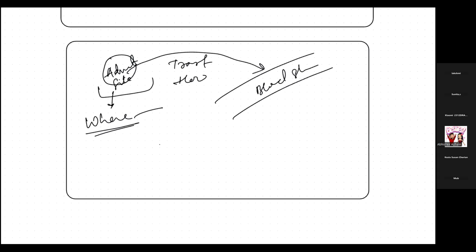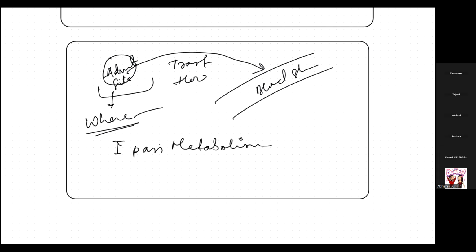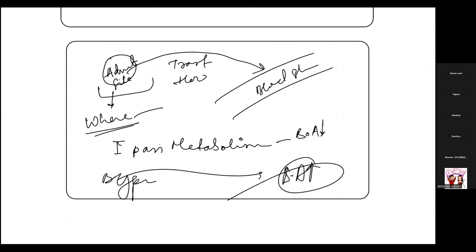And a very beautiful mechanism we studied was first pass metabolism. What was that? When the drug was getting counteracted by the liver, just cutting it down and breaking it down, because of which the bioavailability was decreasing. Whereas when a drug bypasses this metabolism, what happens? The bioavailability will be increased, because it will be going directly into the systemic circulation and not into the portal vein first. Okay, so this was all about what we discussed in the previous lecture.